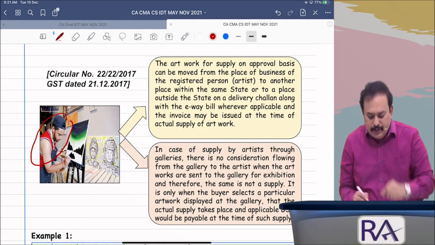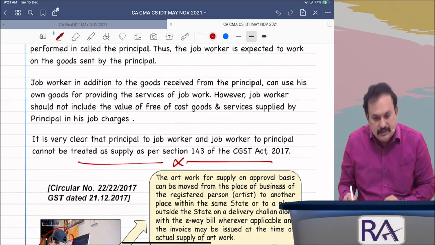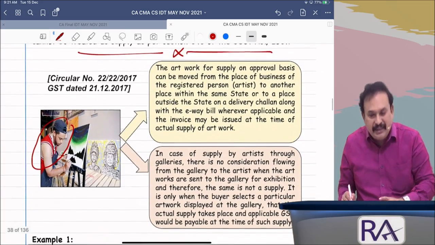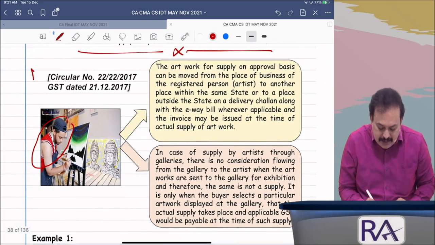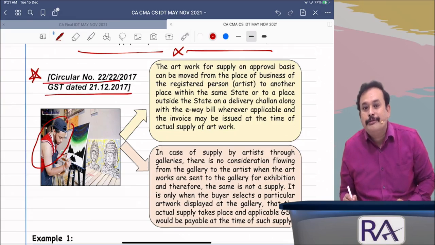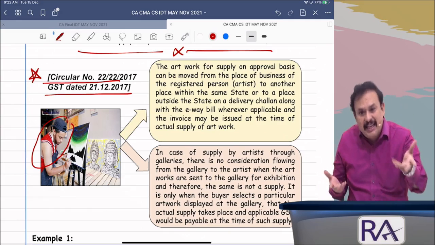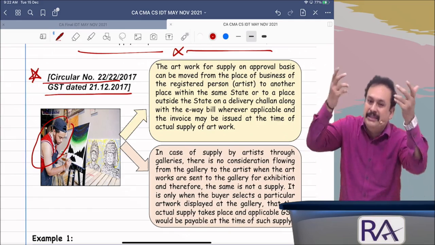This is a circular on job work. Up to this, job work. This point I am referring to here is a new circular with regard to goods sent on sale or approval basis. If I send the goods on sale or approval basis, is it a supply? You, being an accountant, are aware of that. If I supply the goods on sale or approval basis, it is not a sale unless the buyer accepts the purchase.